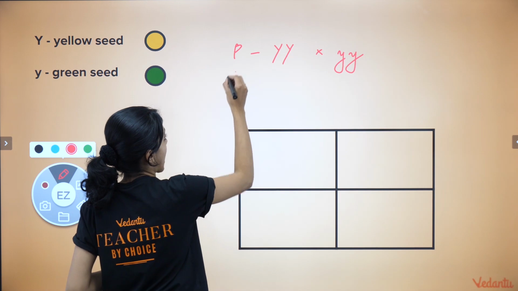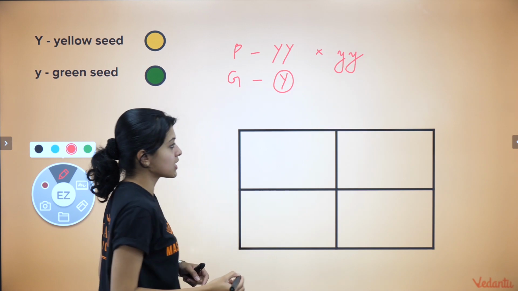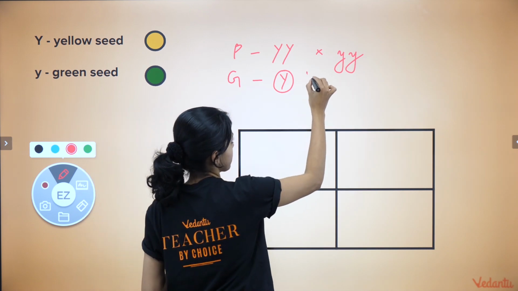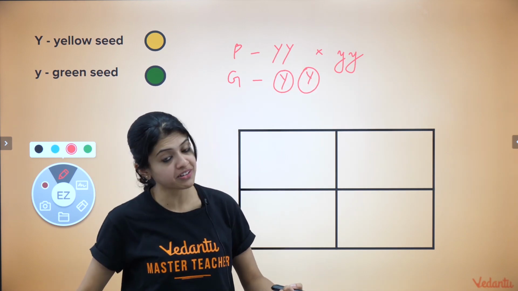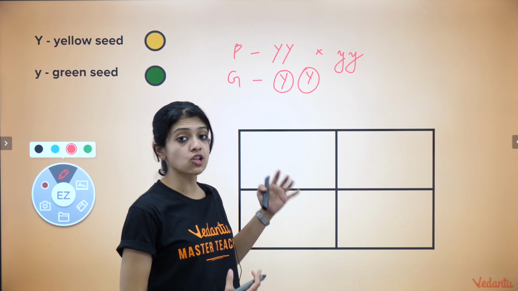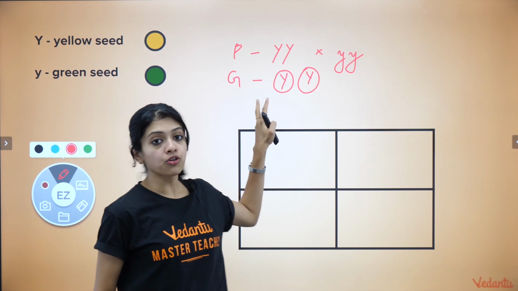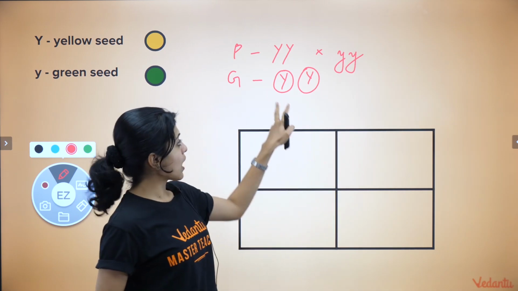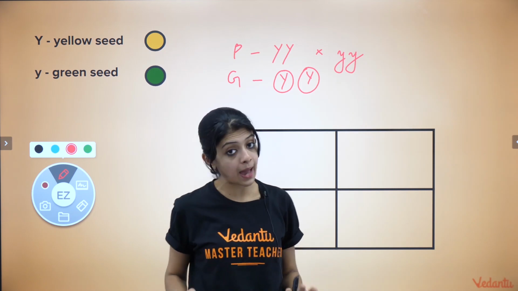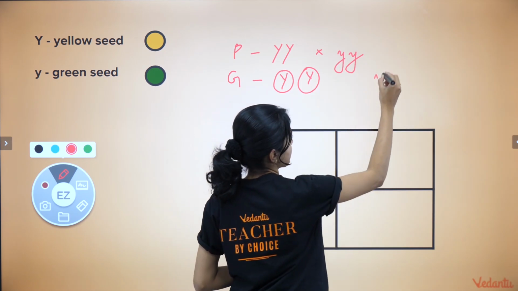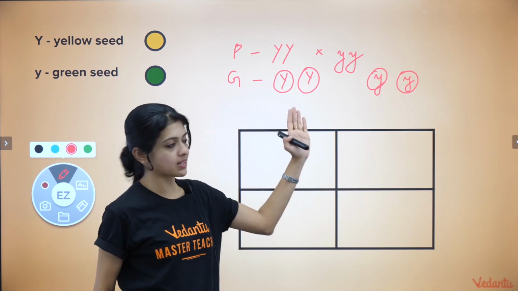What about the gametes? This would produce just one type of gamete, which is this. You could write one more here to show that the 2 alleles have separated out and entered 2 different gametes, but it doesn't matter here as long as we are aiming at calculating the ratio. We are only concerned about the type of gamete. So now, as you can see, both are the same type of gamete, which is containing the allele capital Y. In this case, it will be the same. It's going to be small y, small y. You can even write it once for this and this.